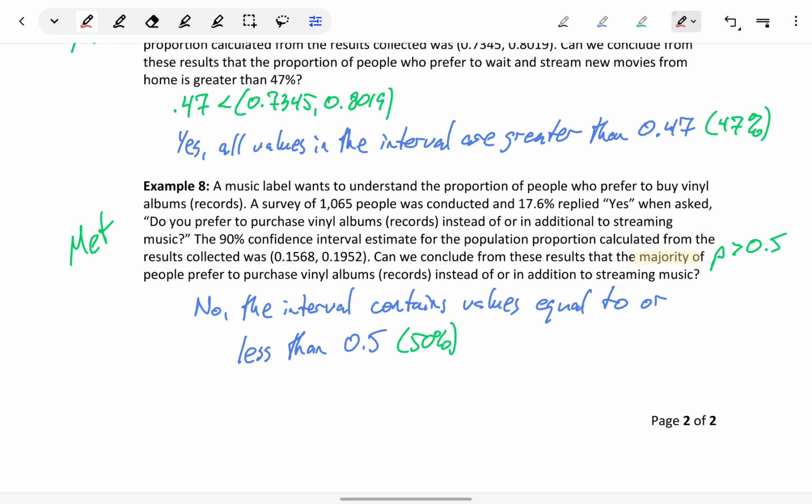That tells us that it's possible, based off this confidence interval, that the actual, not population mean, but the actual population proportion is something like 0.18 or 18%. If only 18% of people feel this way, that is definitely not a majority.